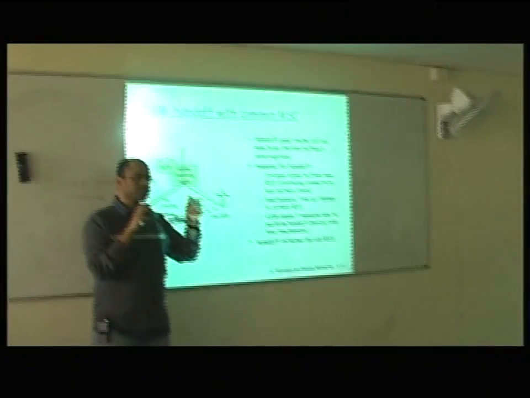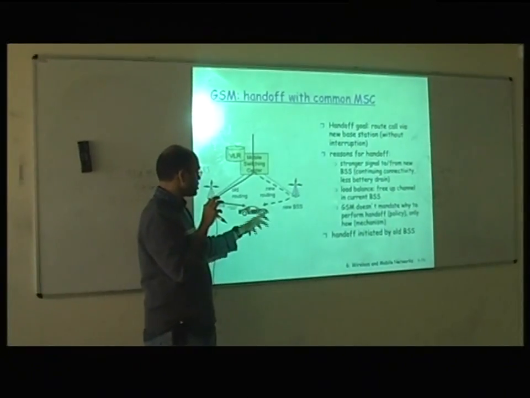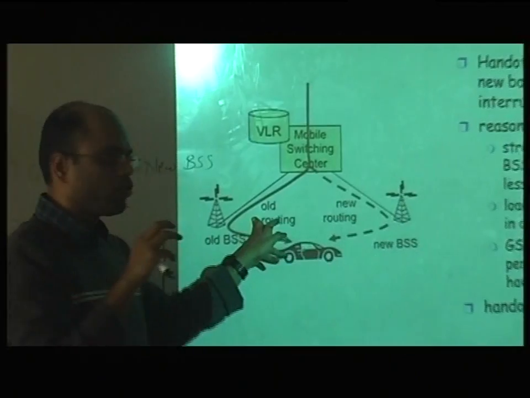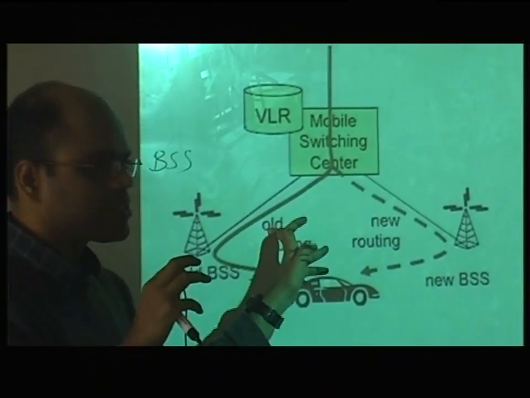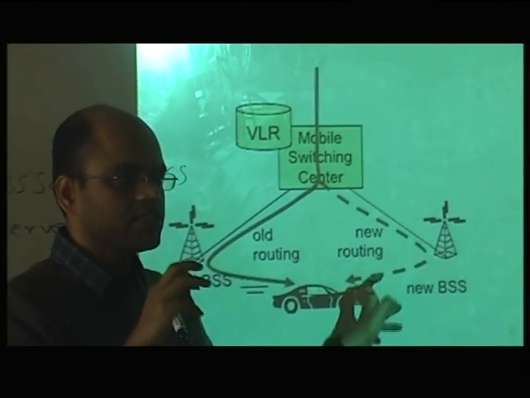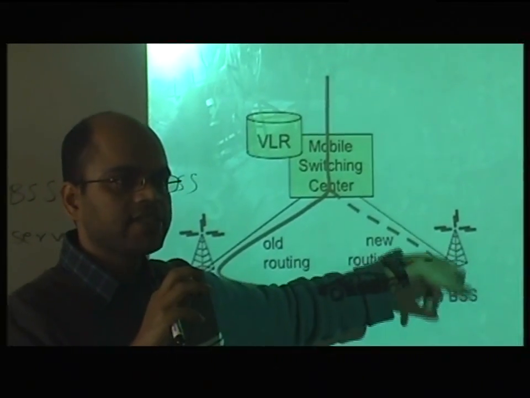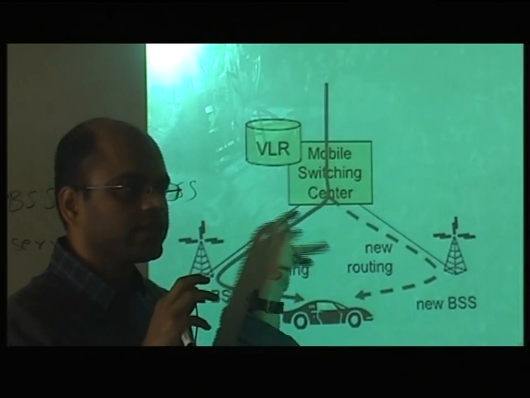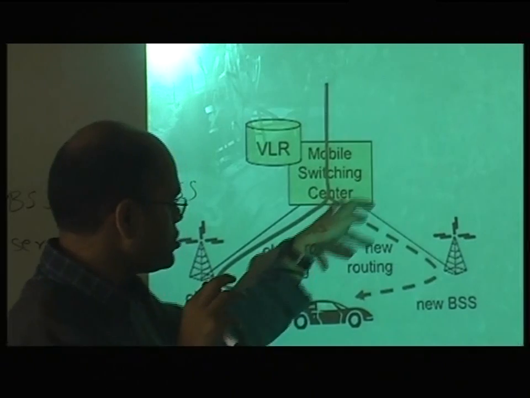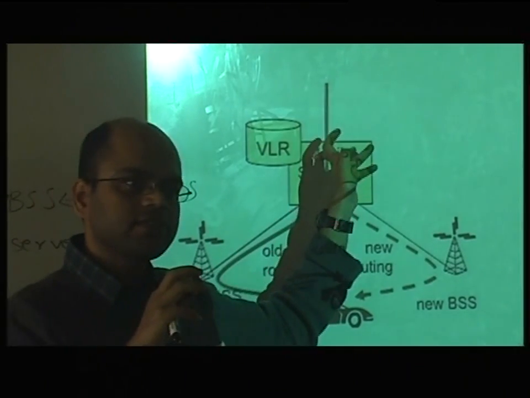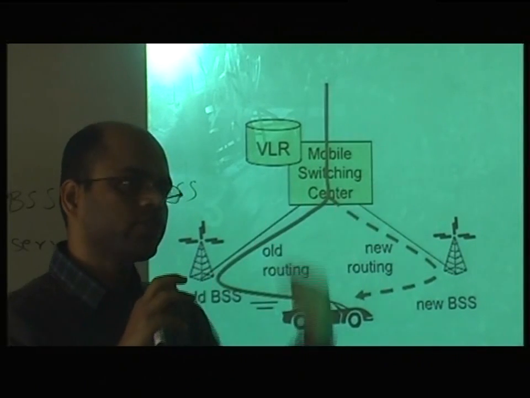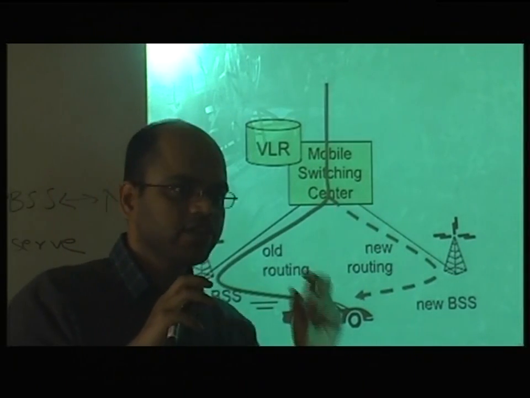If we assume that everything is globally synced, and that's a fair assumption, then you can do that. Another thing is, even if the time is not properly synchronized, the phone knows where it is. At one instant it is in the old BSS, that's fine. Unless and until the MSC receives a message from the cell phone saying that I am in the new BSS, it will not forward the packets to the new BSS. So at one instant you receive all these packets, and you tell the MSC, you stop, go here, join it, and say, okay, give me packets. So there will be a little delay.